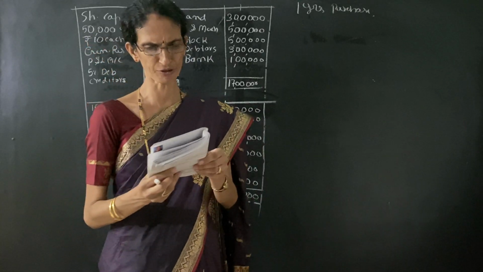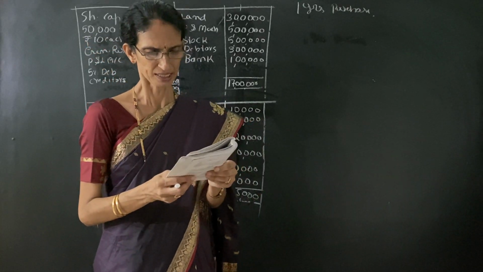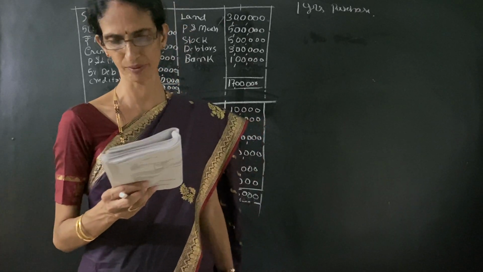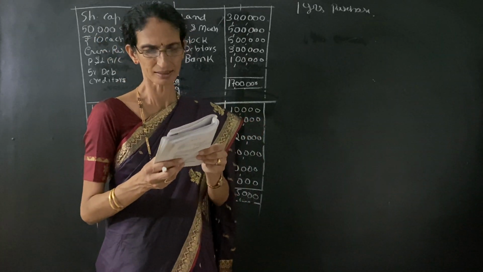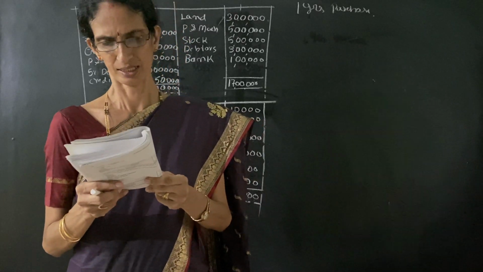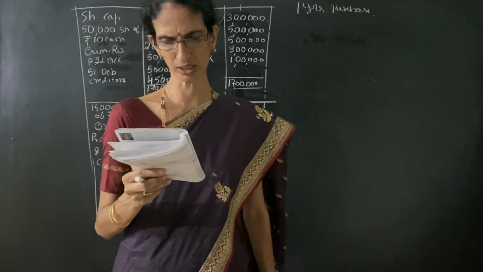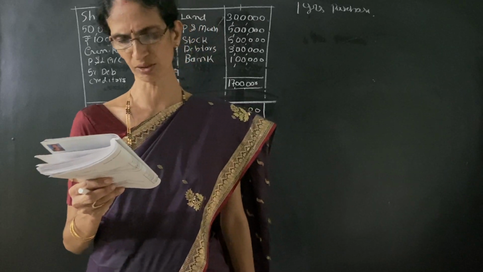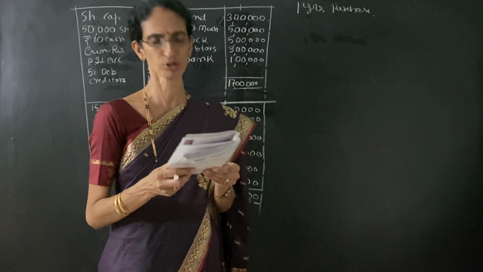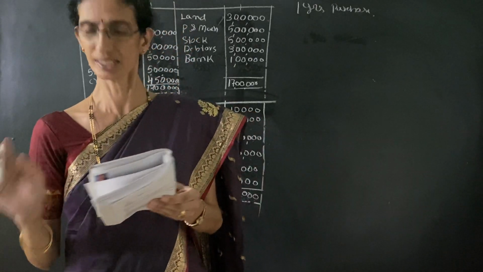The following information is supplied to you. The market value of plant and machinery is 8 lakh. The profits of the last 3 years are 2013, 1,01,000; 2014, 1,50,000; 2015, 1,72,000. So 3 years' profit is given.